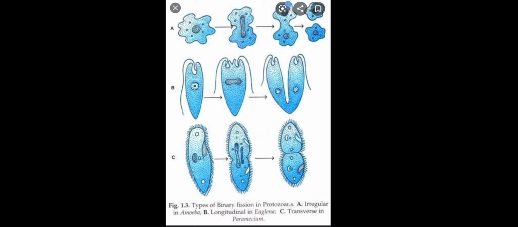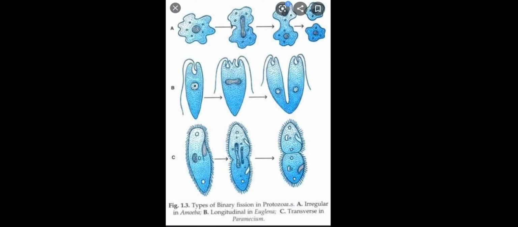Now figure B is giving you the details about the longitudinal binary fission. Euglena has longitudinal binary fission because it has a specific shape. So only a longitudinal plane passing through the center of the body can divide the body of the organism into two. Again you can see the nucleus is getting elongated first, then the nucleus divides into two, and then the body of the organism is divided. So karyokinesis is followed by cytokinesis.